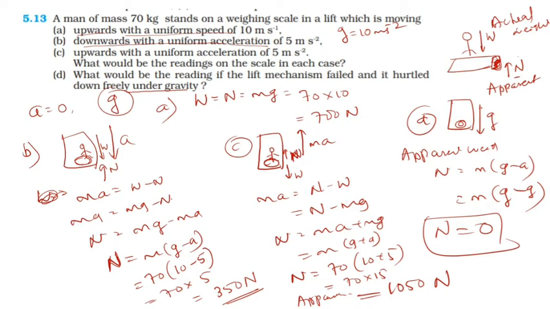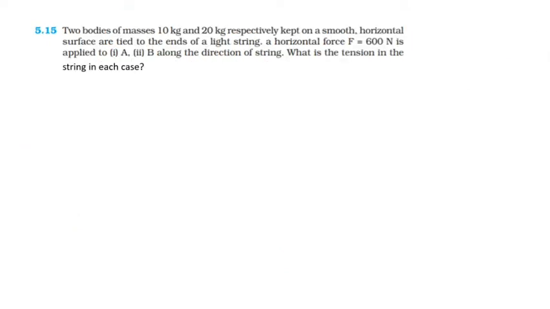Next one: two bodies of masses 10 kg and 20 kg, I call this M1 and this M2 respectively, are kept on a smooth horizontal surface. Smooth horizontal surface means there is no friction, or negligible friction.